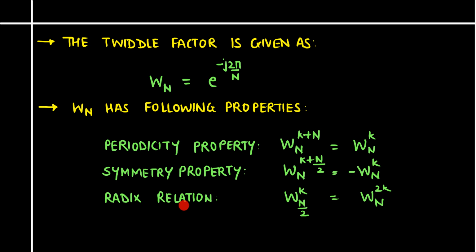And the last property which we saw was the radix relation, which said that Wn by 2 to the power k is exactly equal to Wn to the power 2k.